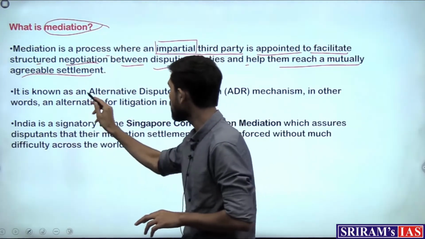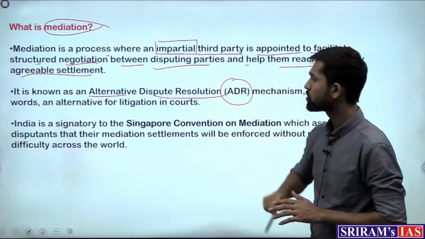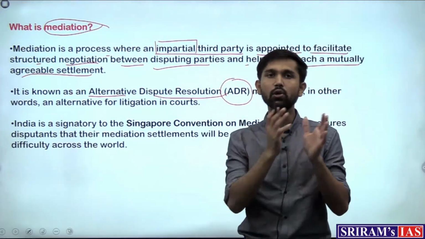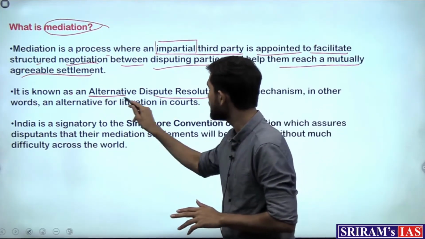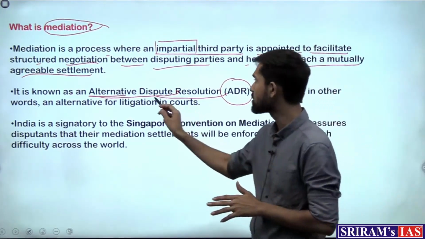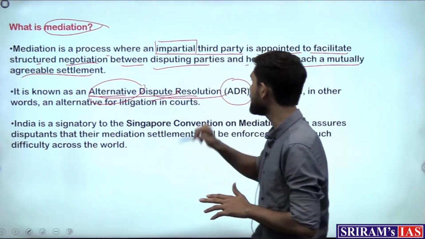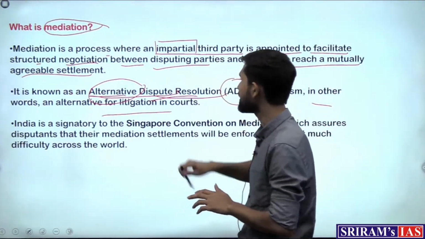It is known as an alternate dispute resolution mechanism, or ADR, right? So if you see this name floating anywhere, you can put mediation in the bracket. What is alternate? Since it's an alternative route to dispute resolution, one does not have to go to the court. That is why the name alternative dispute resolution, or ADR, as an alternative for litigation in courts.